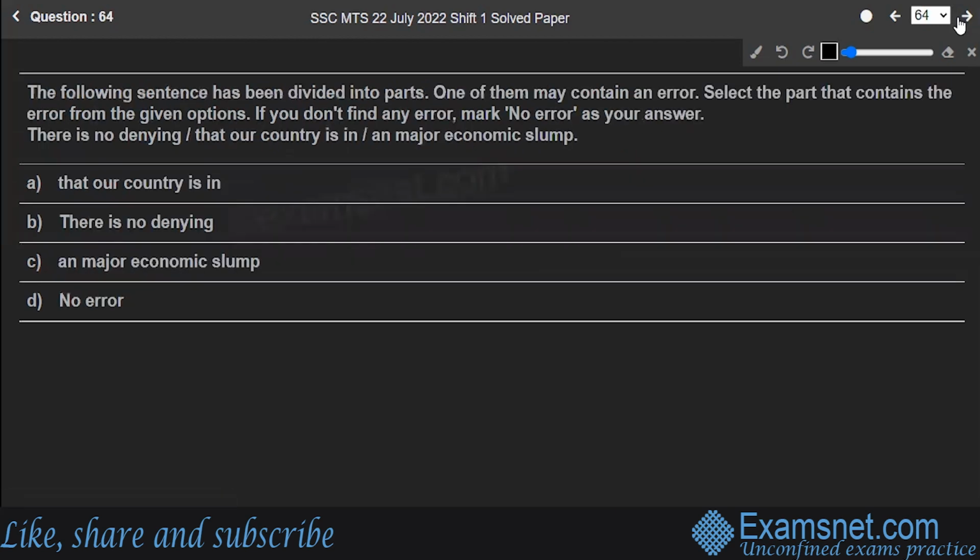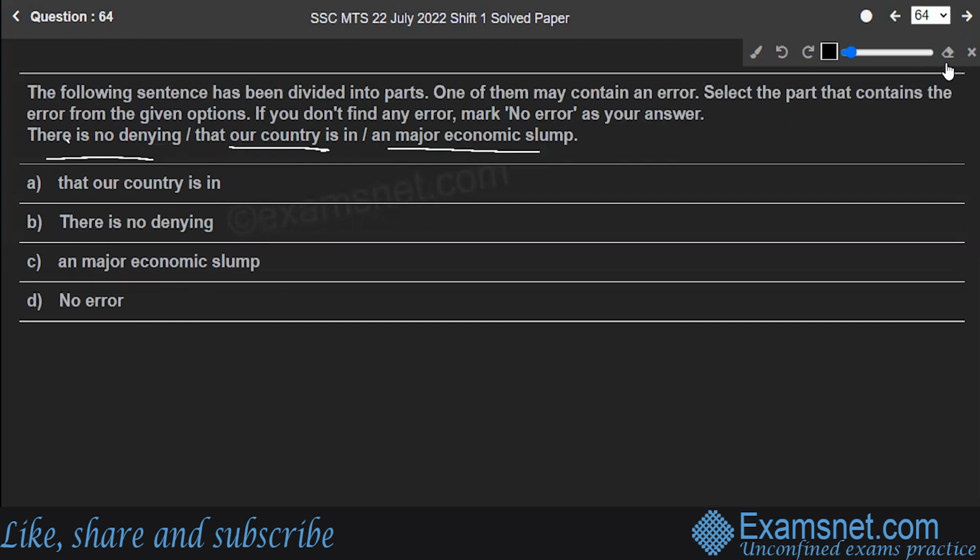Next is question number 64. The following sentence has been divided into parts. One of them may contain an error. Select the part that contains the error from the given options. If you don't find any error, then you can mark no error as your answer. So let's read. It says, there is no denying that our country is in an major economic slump. So there are three sections. What part contains an error, or is there no error?